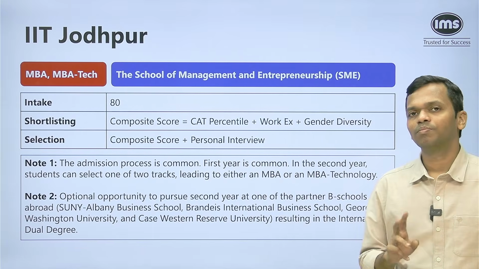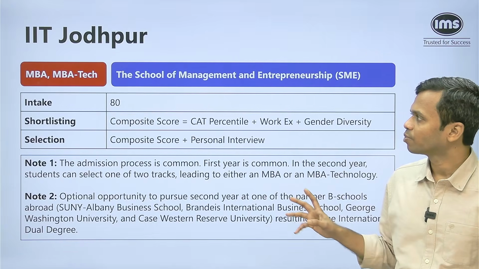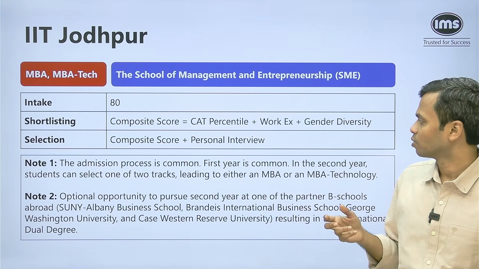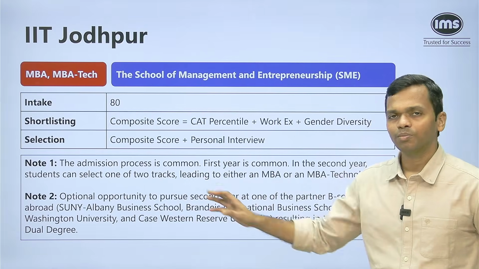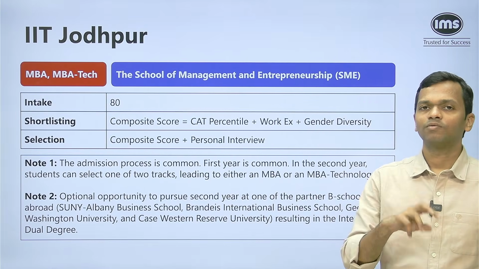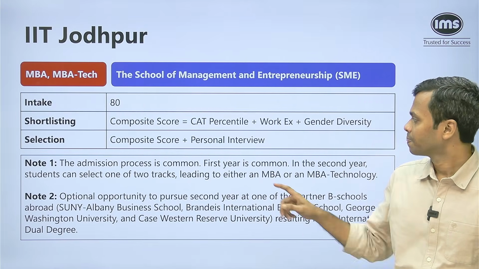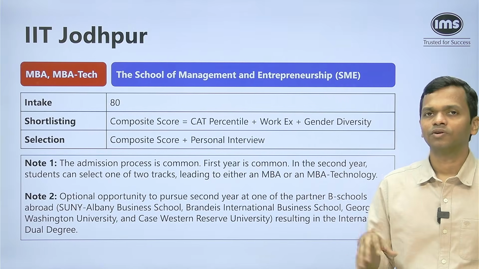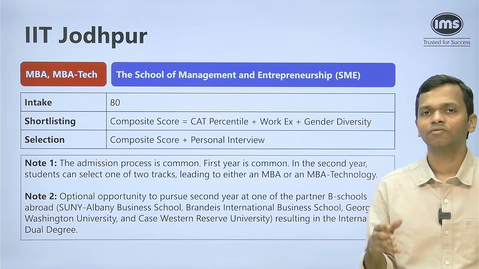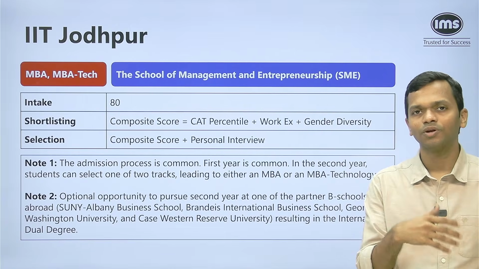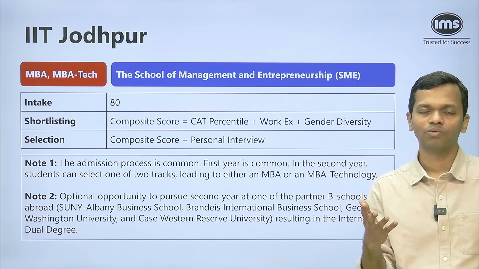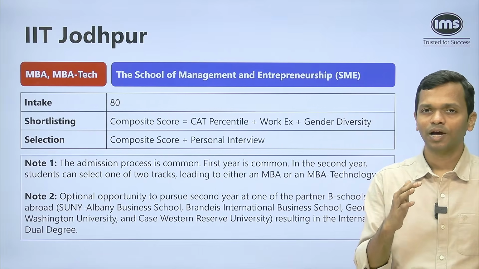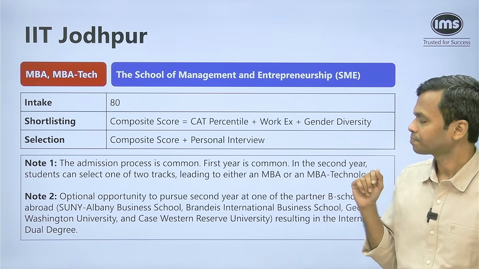Now there are two important points here. Okay, so for this particular program, which is the MBA and MBA Technology programs, the admission process is common. So you're not going to have two different processes for these programs. The first year is exactly the same. There is a pathway that is offered, a track in the second year, which either leads to an MBA program or an MBA Technology program. So depending on what you want to do, you will have that option in the second year.